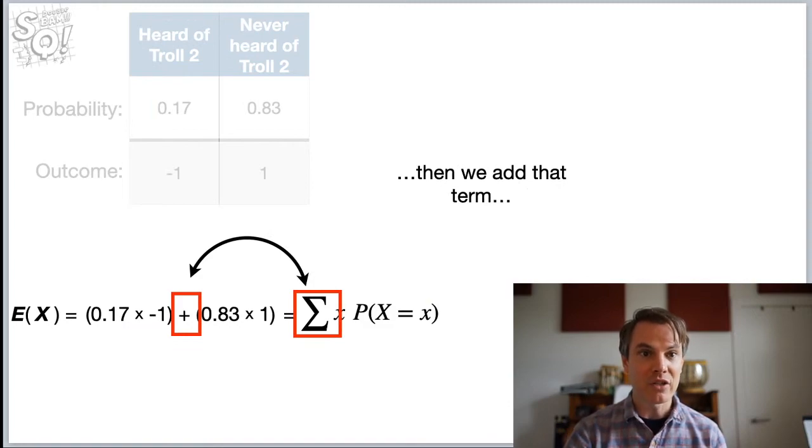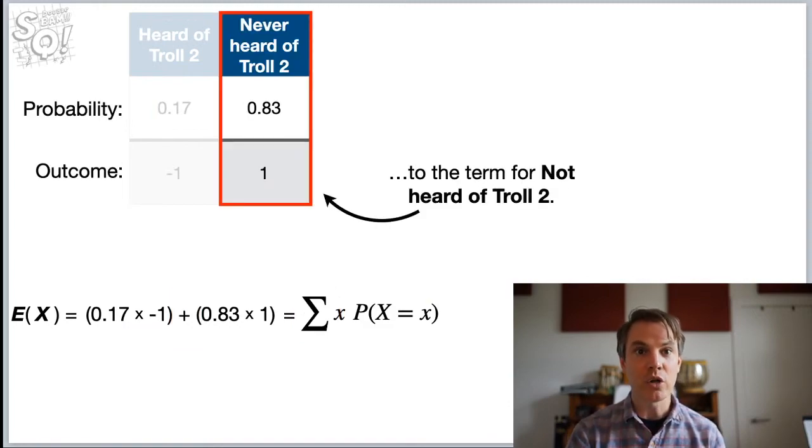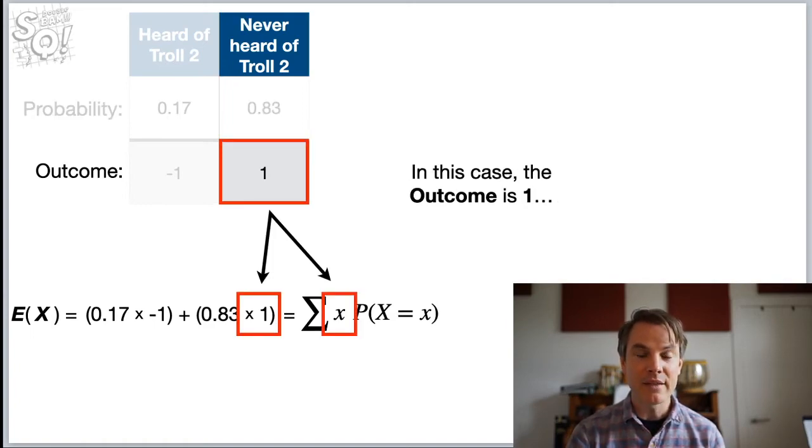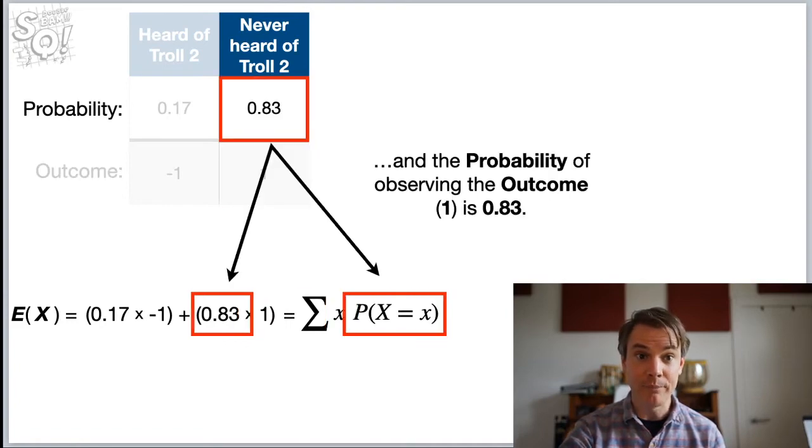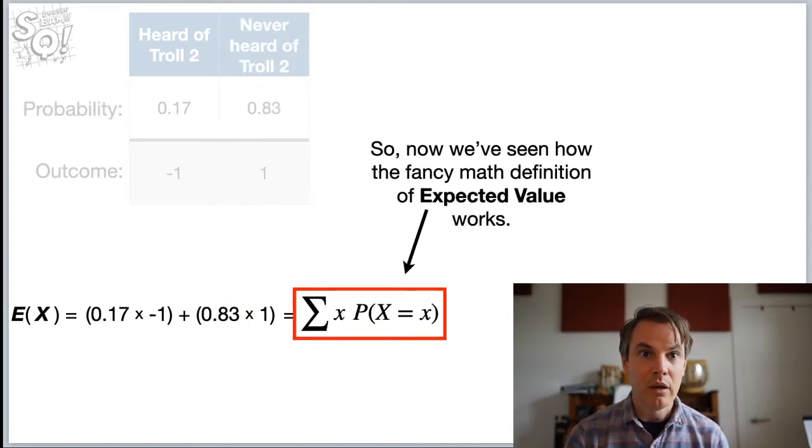Then we add that term to the term for not heard of Troll 2. And in this case, the outcome is 1. So x equals 1. And the probability of observing the outcome of 1 is 0.83. So we see the probability that x equals 1 is 0.83. Okay, so now we've seen how the fancy math definition of expected value works.